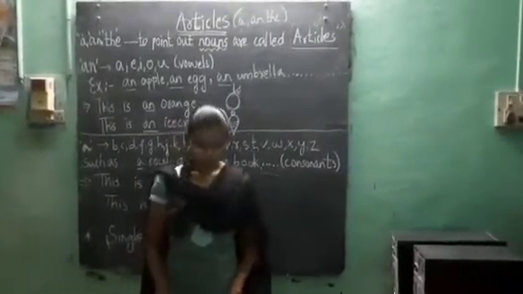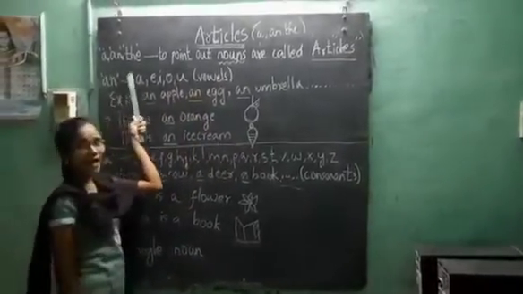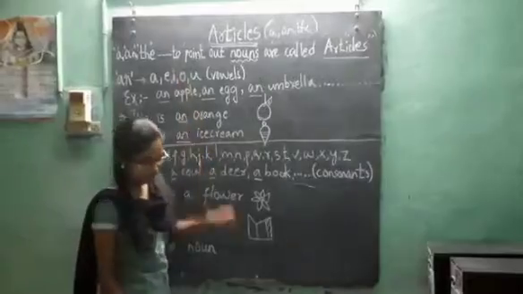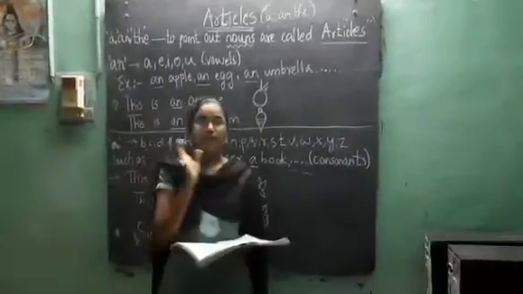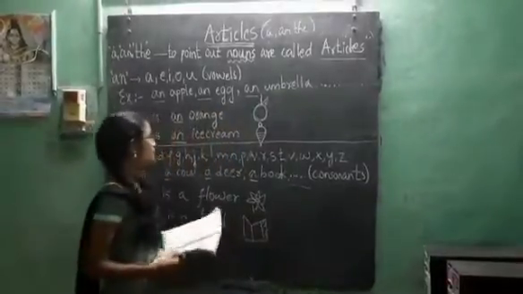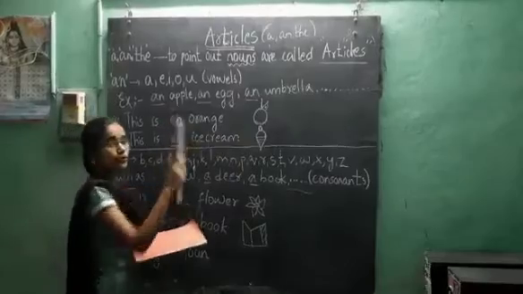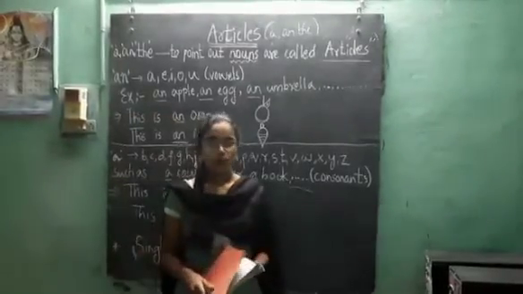Online class, children. Today let's learn about the articles. What do you mean by articles? Articles are nothing but A, An and The. An begins with a vowel sound. So what are vowels? A, E, I, O, U are called vowels.